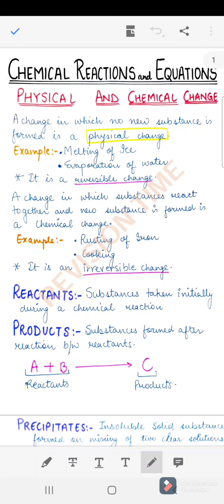So earlier we have completed life processes and the links to the videos are in the description box. And today we are going to start chemical reactions and equations, that is the first chapter of chemistry.